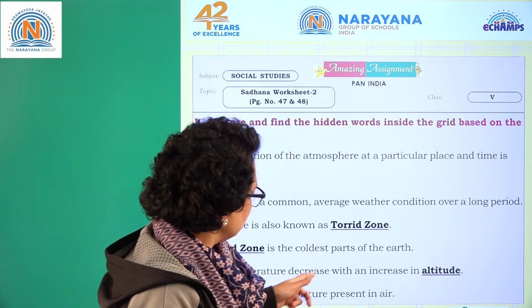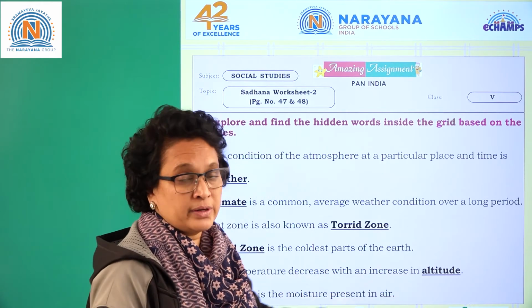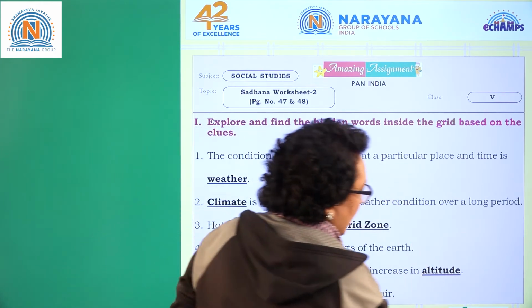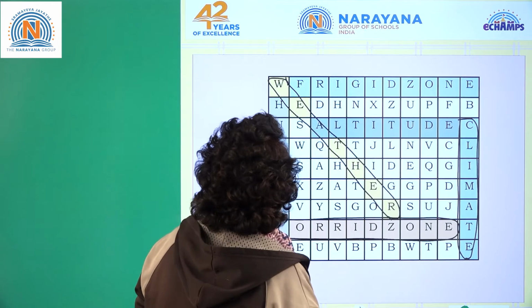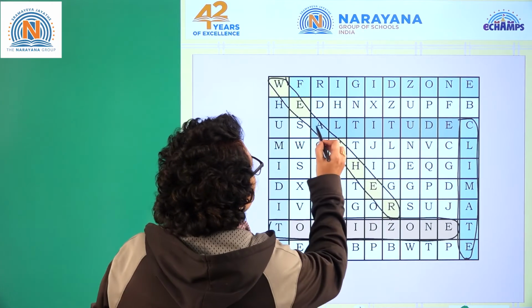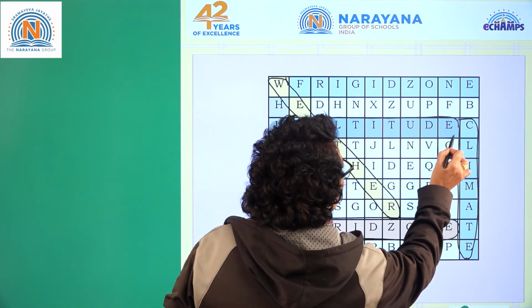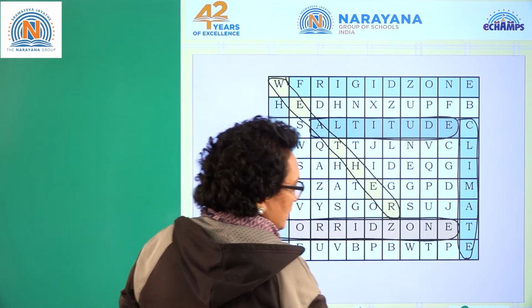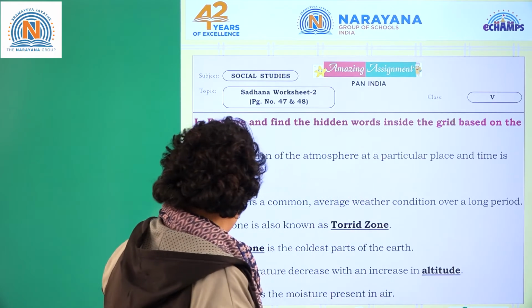The temperature decreases with an increase in altitude. The temperature decreases when you increase the altitude. So where is altitude? A-L-T-I-T-U-D-E. Altitude is here. Okay, let's go for the next one.